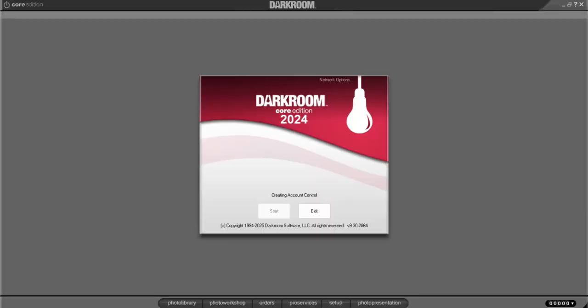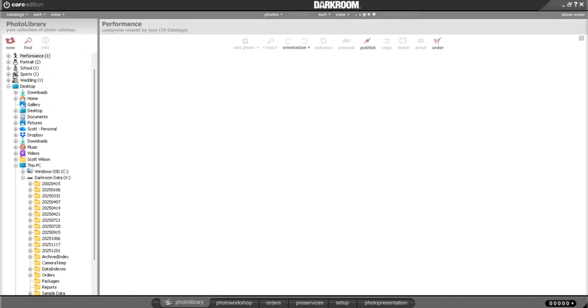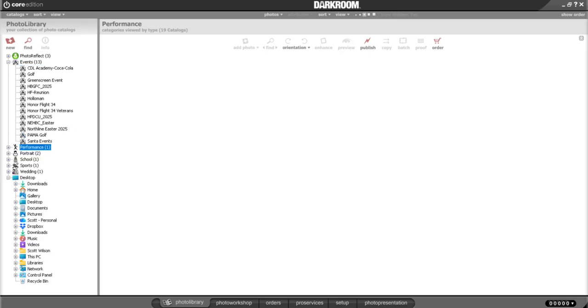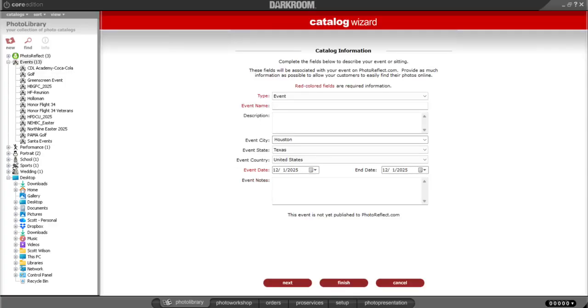We'll open up Darkroom. I don't have a camera attached, so we're just going to pretend. And the first thing you want to do is go down here to this bottom tab that says Photo Library. You want to navigate over to your PC where you have your events. I'm going to go to this event folder right here, and I'm going to create new and add a photo catalog. And you can name this anything you like.